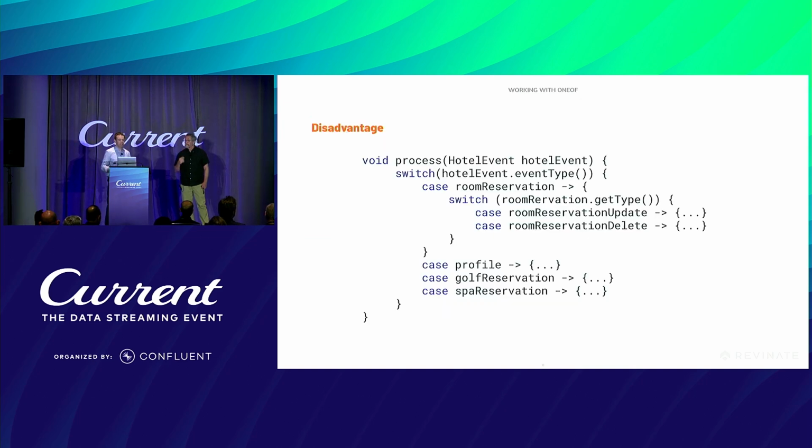One disadvantage to call out: when you use oneofs, your code ends up looking something like this, proportional to how many different options you have in the oneof. You basically have to go and say, okay, I'm going to have this switch statement. I'm going to figure out what the event type is of the hotel event. Okay, great, it's a room reservation. Let me go to the next level. What's the event type within the room reservation? Is it an update event? Is it a deleted event? And so forth. So just something to keep an eye on.